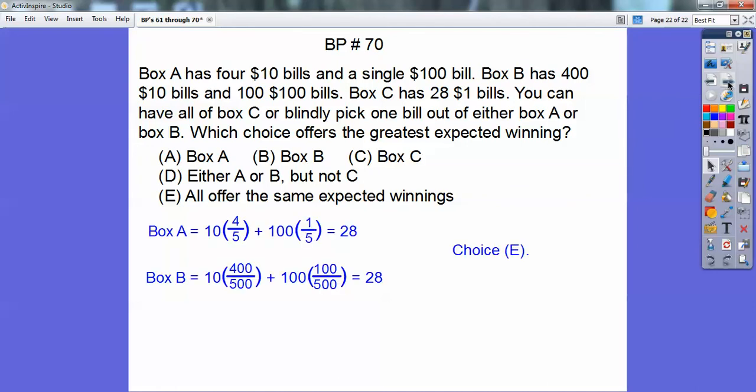All right, anyway, so here's how you get box A. There's 4 out of the 5 bills in there that are 10 bucks, so I multiply that times 10, and there's 1 out of the 5 bills in there that is 100 bucks. So when I do that, I get 28. Similarly, I get 28 for box B. So the chances are your expected winnings are 28 bucks in either of the boxes.